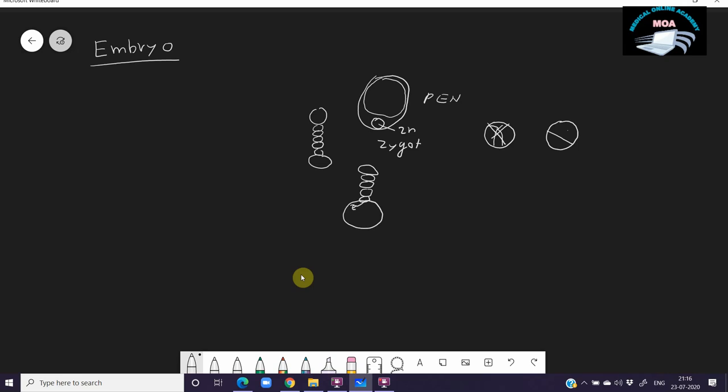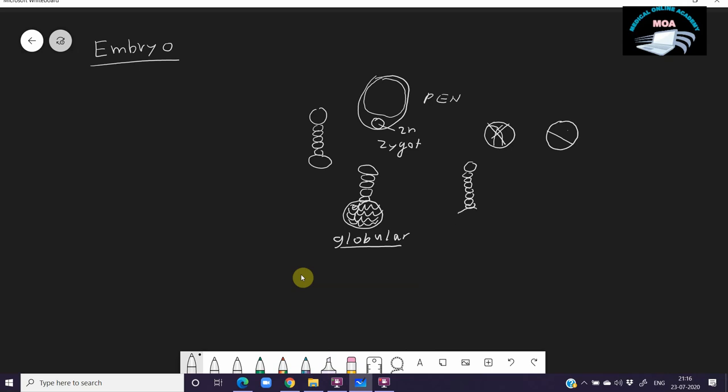A globular structure with a number of cells will form. So the zygote first converts into a globular structure. This is known as the globular structure, the globular form. After the globular structure, it further divides. So the suspensor also will elongate, pushing the embryo deeper into the endosperm to absorb maximum food.